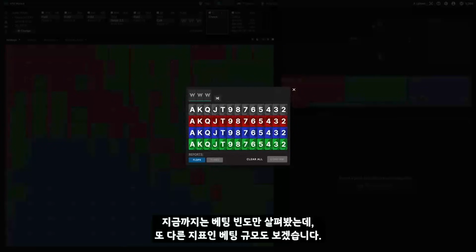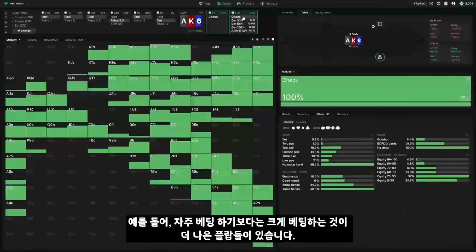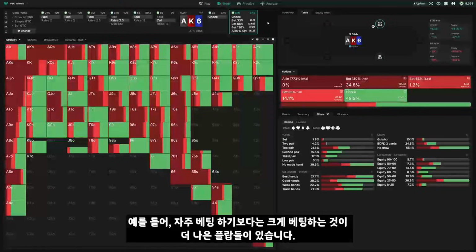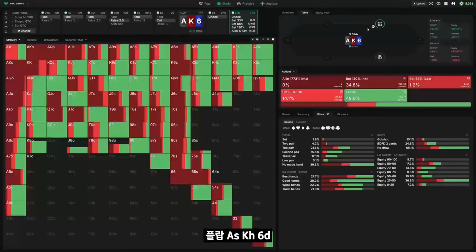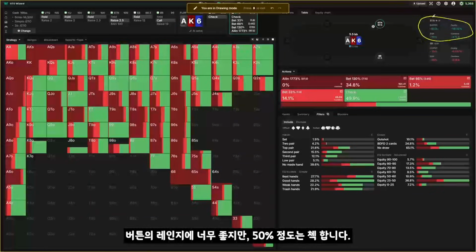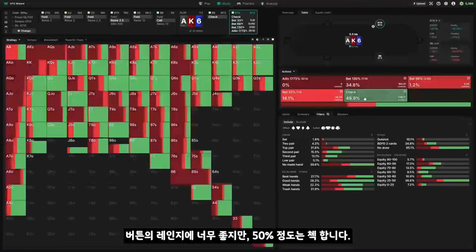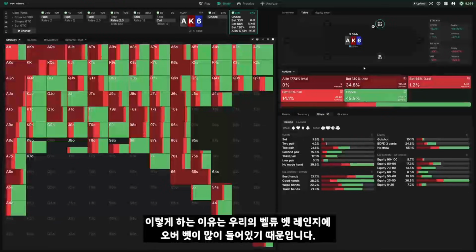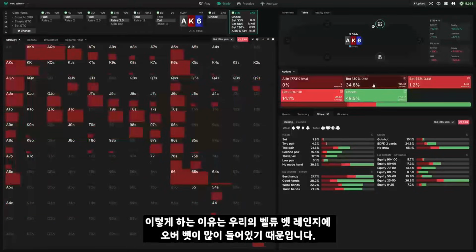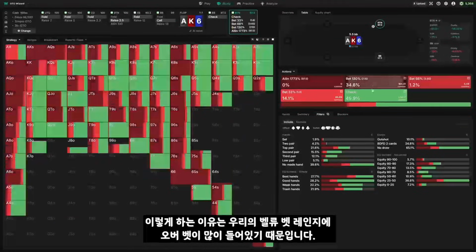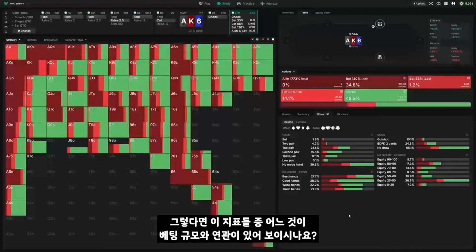So far, we've only been concerned with looking at betting frequency, but another metric we can look at is betting volume. For example, there are some flops where rather than betting often, you want to bet big. Ace-King-6, for example, is a flop that is fantastic for the button's range, and yet we're checking back half the time. The reason for this is that the value portion of our range largely prefers this big overbet size. So the natural next question then is, do any of these metrics correlate well to betting volume?